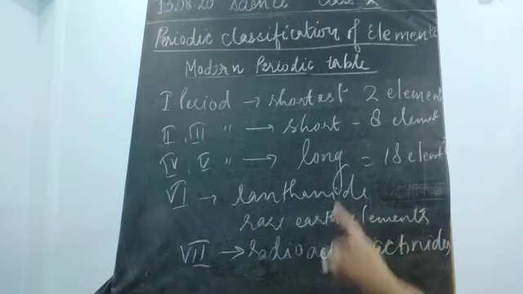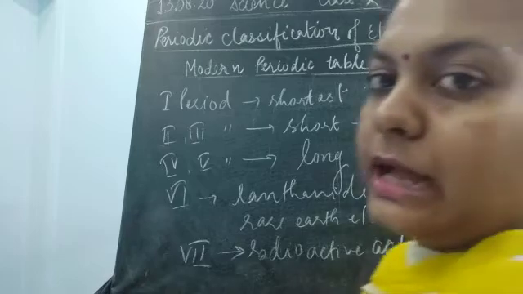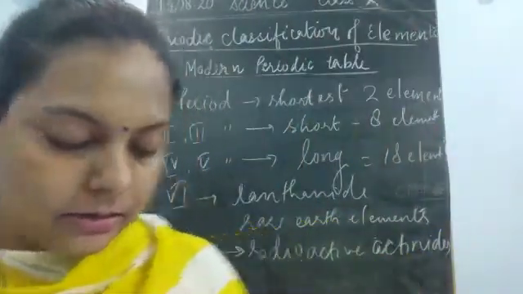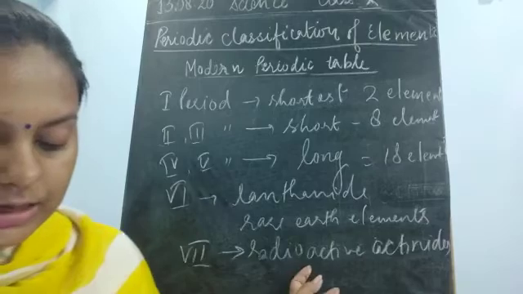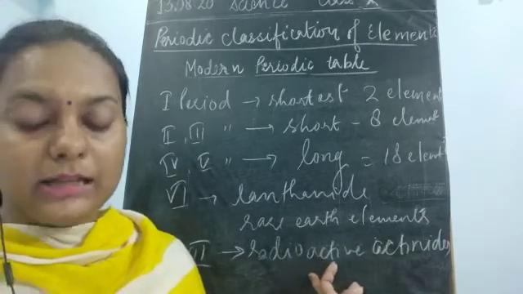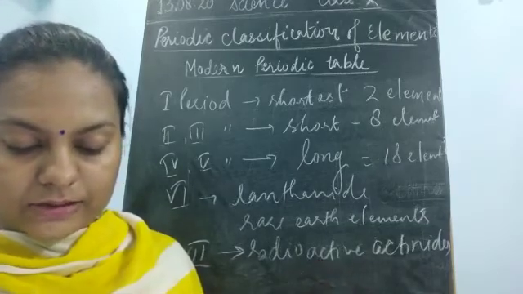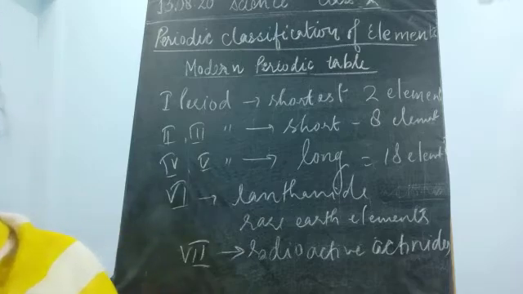They were not in this 6th one. The 6th has only the lanthanoids, and this 7th group has the radioactive elements. This is known as the actinide series. Okay, now we have seen the properties of the modern periodic table.